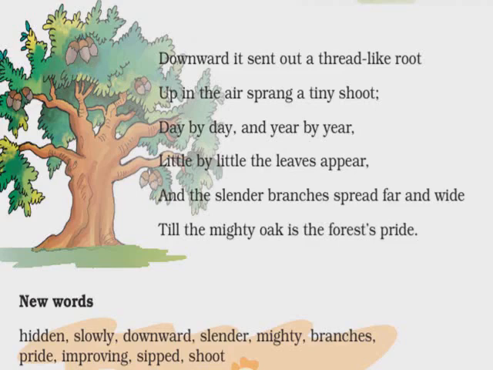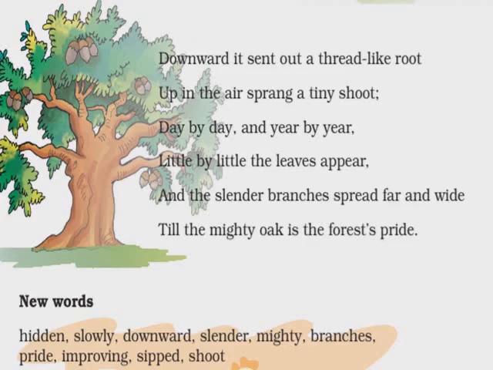Sipped means drinking a mouthful of water. When you drink water from your bottle, you do not drink the entire bottle in one sip, in one go. In one go, you take only that much water which can fit in your mouth. So that is sipped. One sip of water, a mouthful of water.